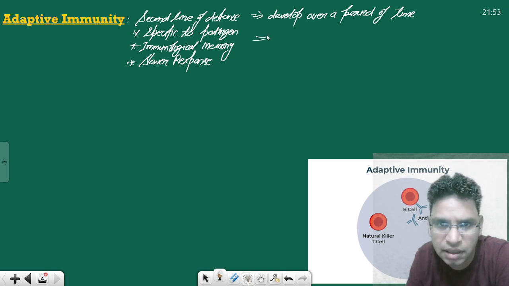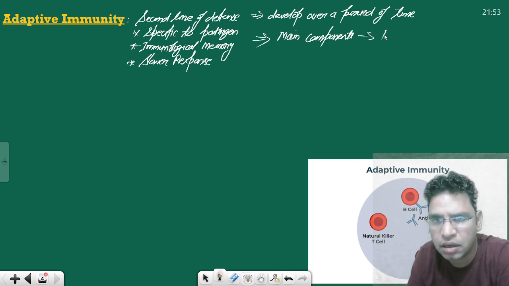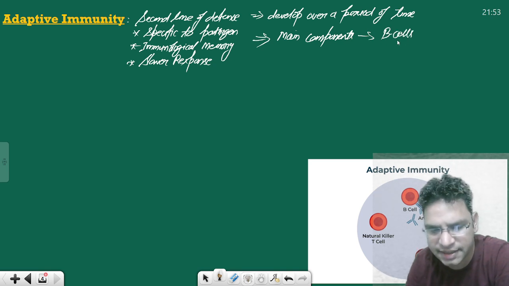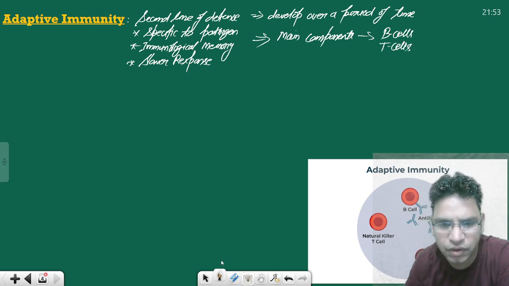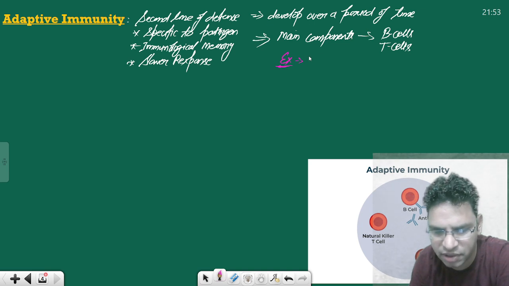Main components are B cells and T cells. If we were to talk about examples, so example is immunization, vaccination for example, right?